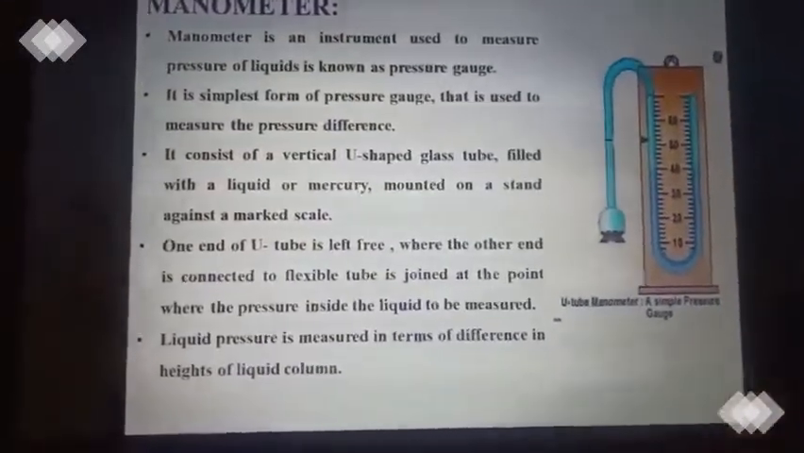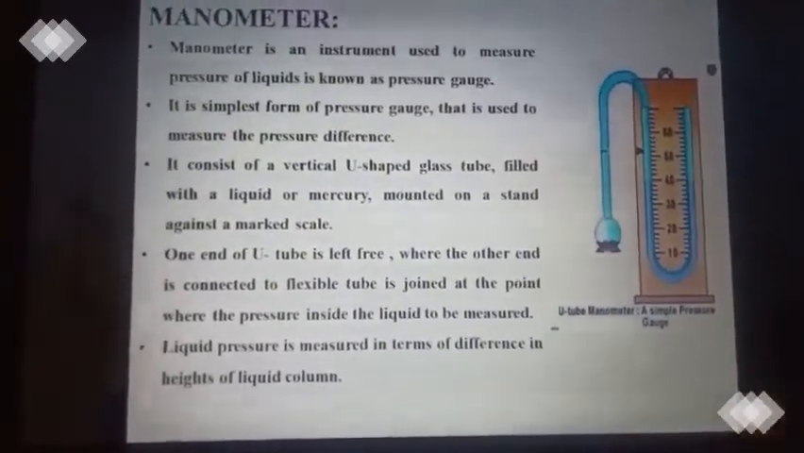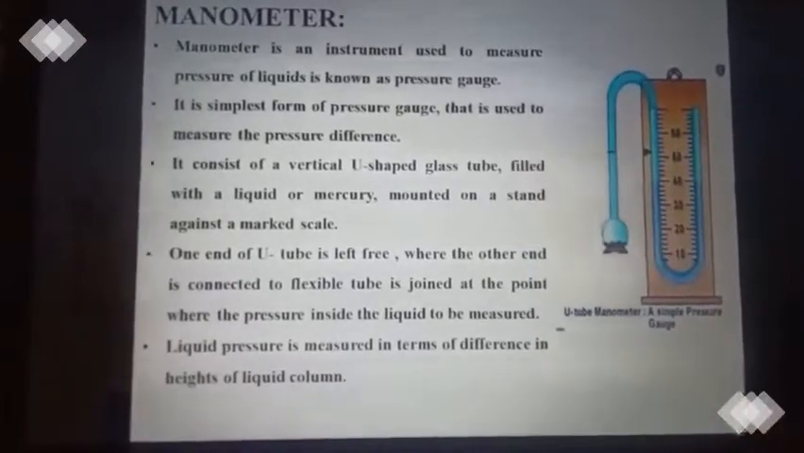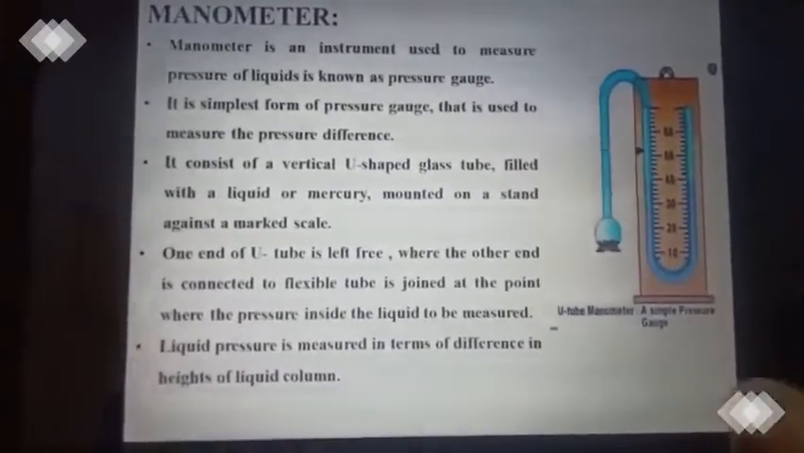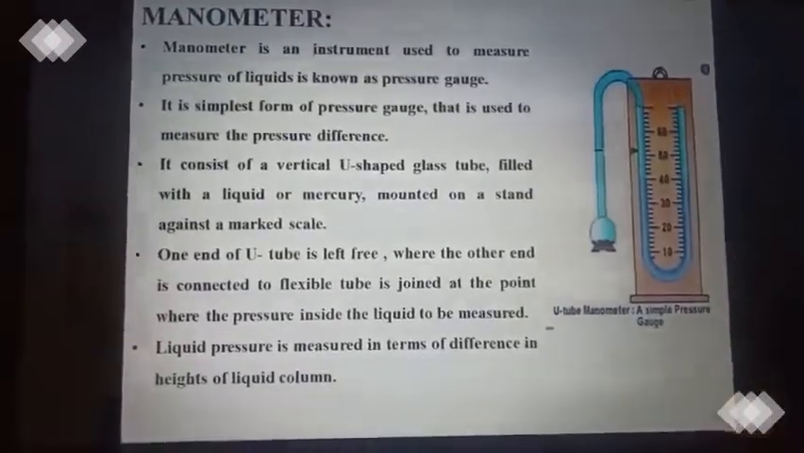Now we are going to learn about a manometer. So what is a manometer? It is an instrument that is used to measure the pressure of the liquid. So another name of a manometer is a pressure gauge. It is a simple pressure gauge.